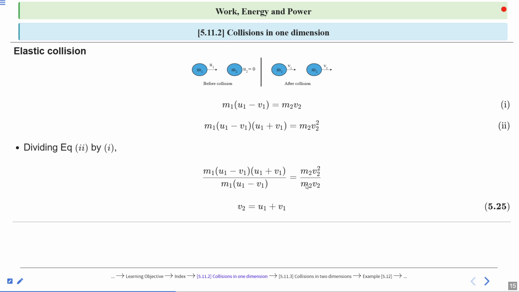Similarly here m2 cancel out, and u1 minus v1 cancel out, v2 cancel out. The remaining term is v2 is equal to u1 plus v1, and this equation v2 is equal to u1 plus v1 is very important. So this is equation number 5.25. Clear?